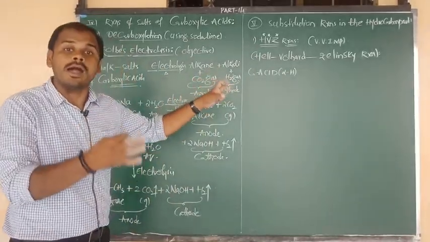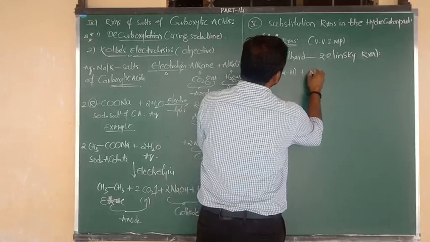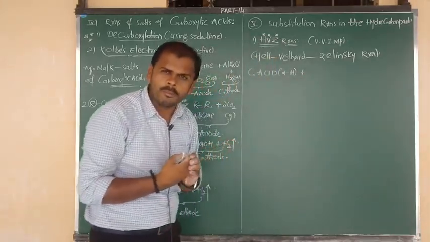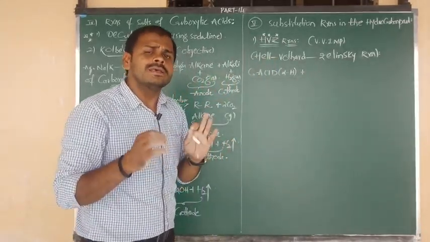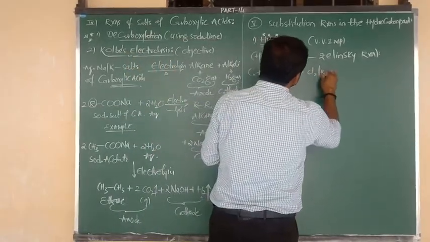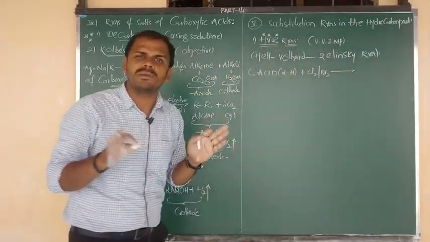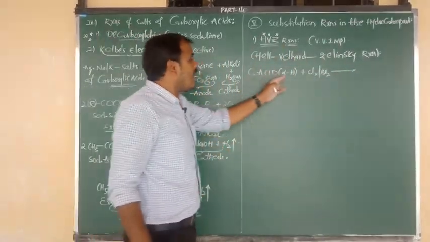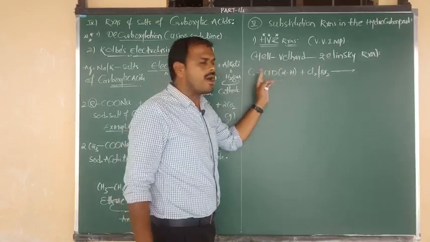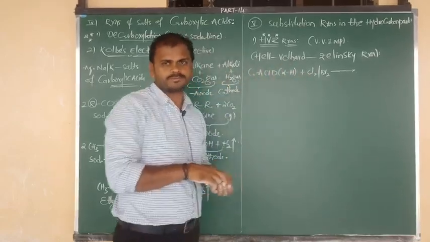Such alpha hydrogen containing carboxylic acids react with halogen. Simply, here we have to do either chlorination or bromination. These two reactions are mostly preferable. So alpha hydrogen containing carboxylic acids react with chlorine or bromine.